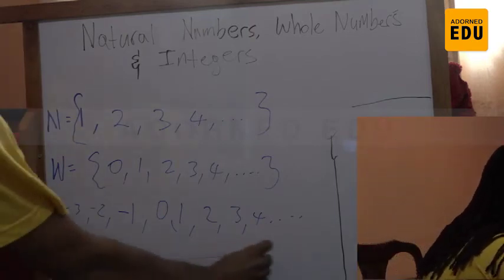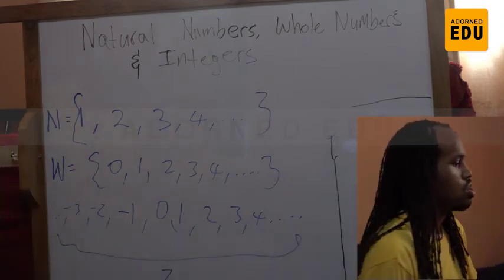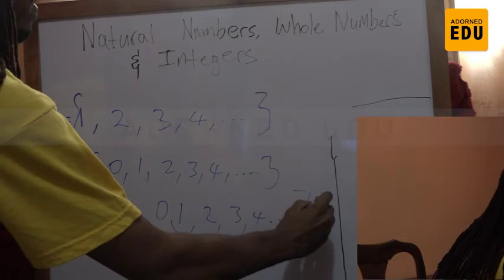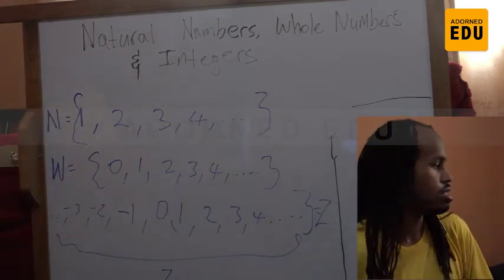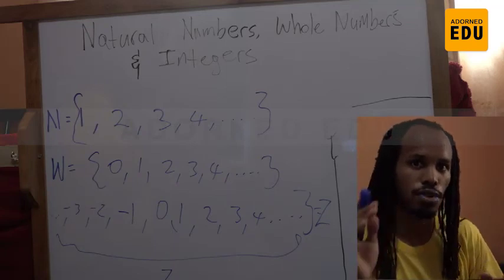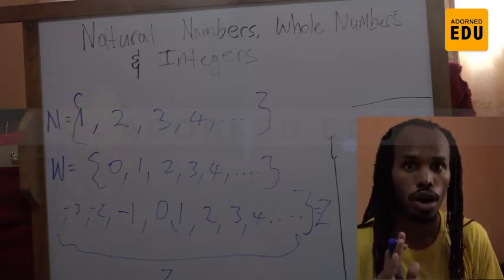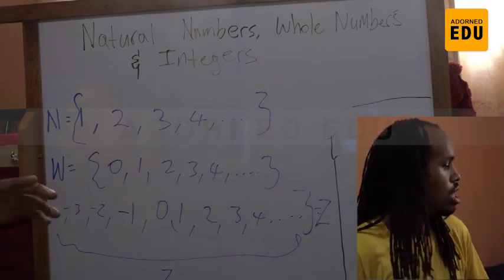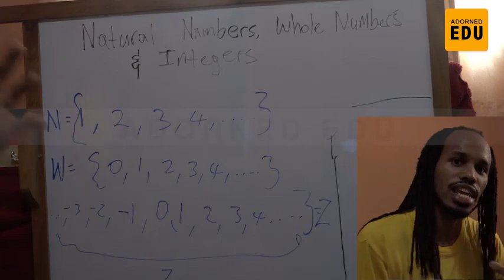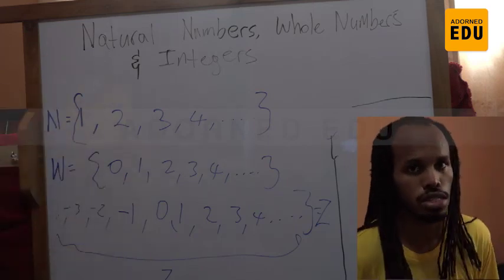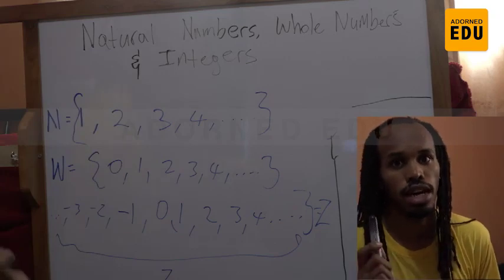These here are called Z. So the symbol for integers is Z, the symbol for whole numbers starting from 0 is W, and the symbol for natural numbers starting from 1 is N. And as I said, integers include the negative side of these numbers. And that is natural numbers, whole numbers, and integers.